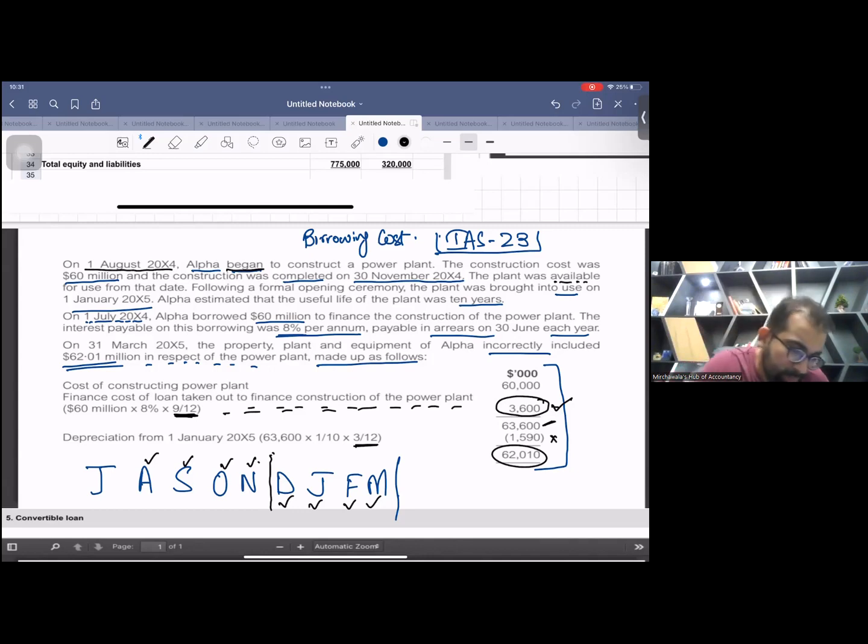Both of these errors are related to P&L as well. He overcapitalized the finance cost, which means the interest expense which should have gone in the P&L, he booked as an asset. That is the first mistake. Second, he calculated wrong depreciation, and depreciation also goes in P&L. So both of these mistakes will hit the P&L.